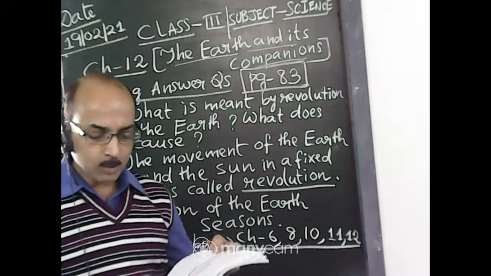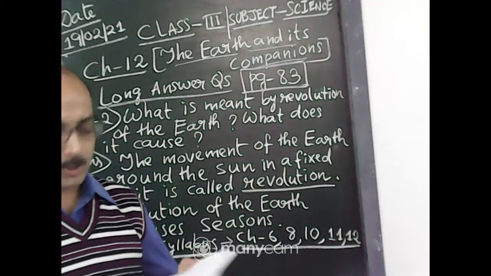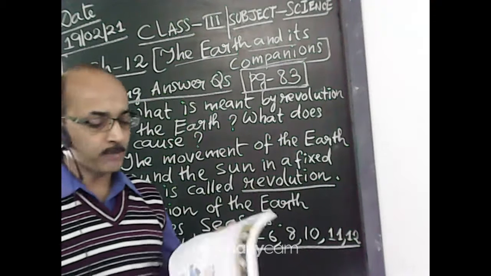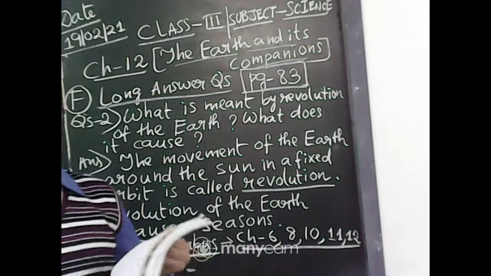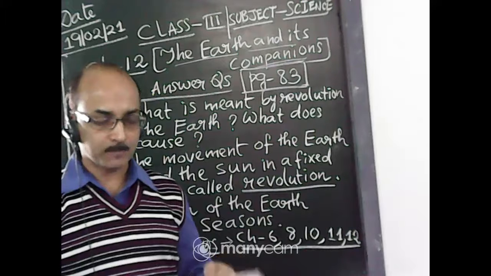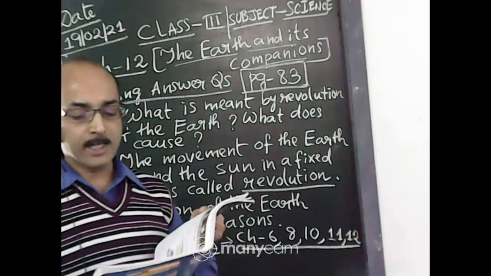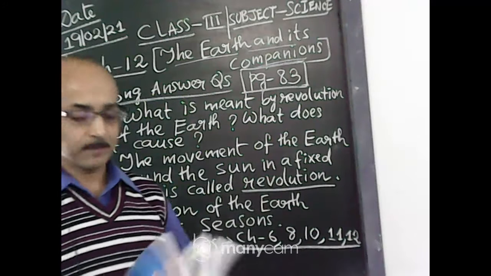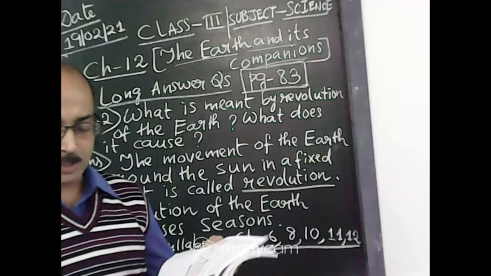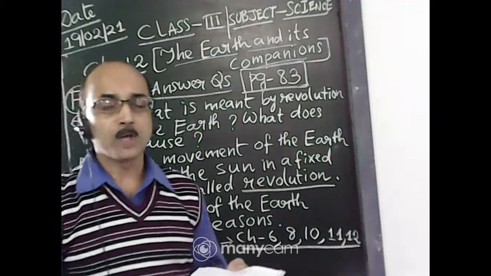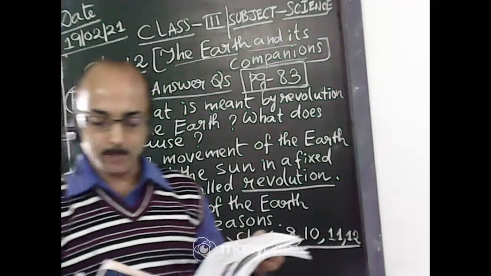Okay, now long answer question from the exercise of chapter 12. Number 1A, what is meant by rotation of the earth? The spinning of the earth on its own axis is called rotation. The rotation of the earth causes day and night on the earth. Number B, how much time does the earth take to complete one rotation? The earth takes 24 hours to complete one rotation.